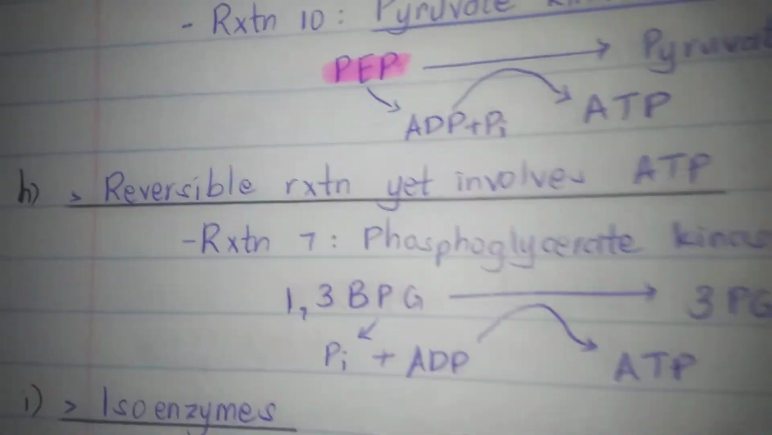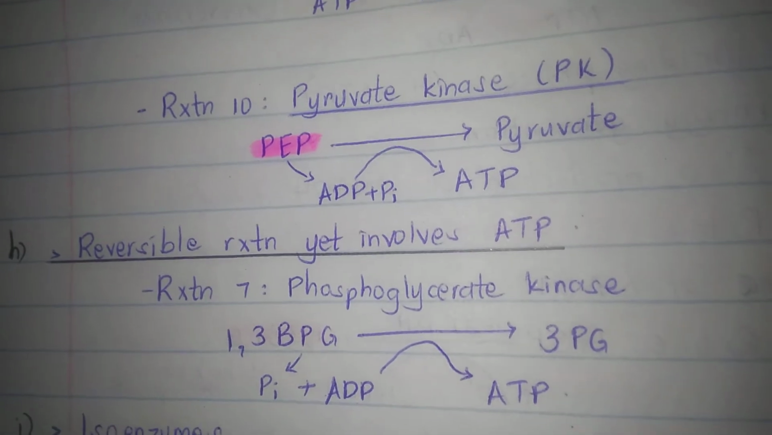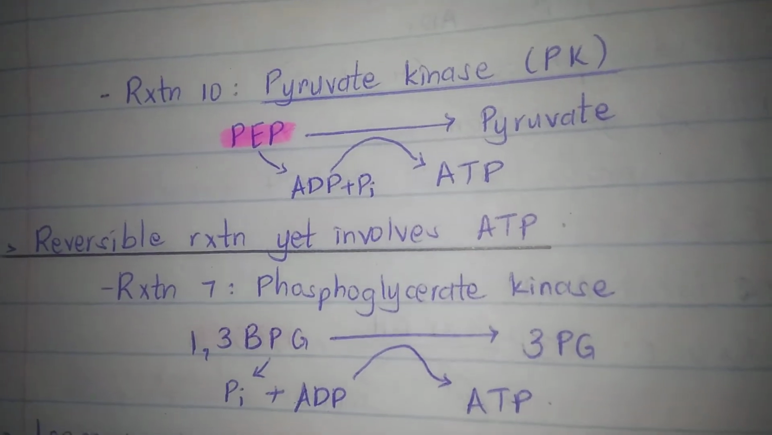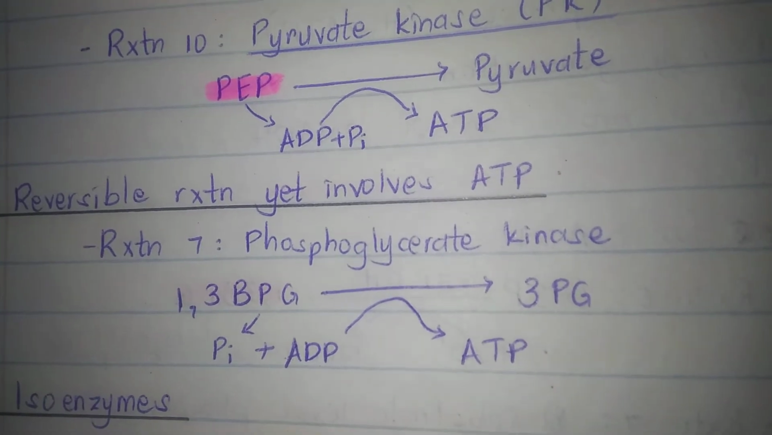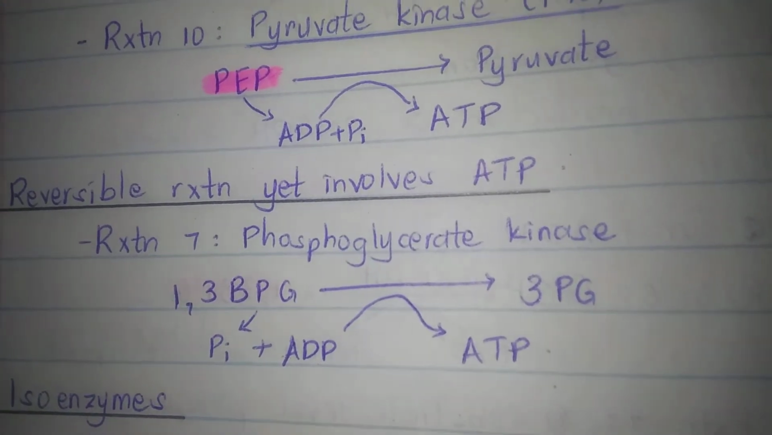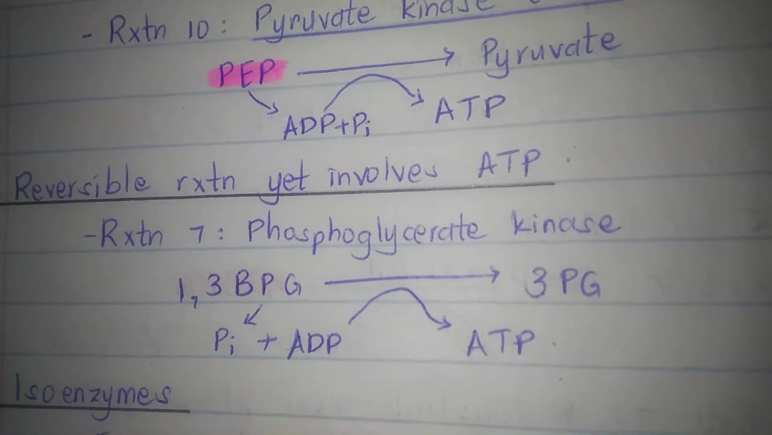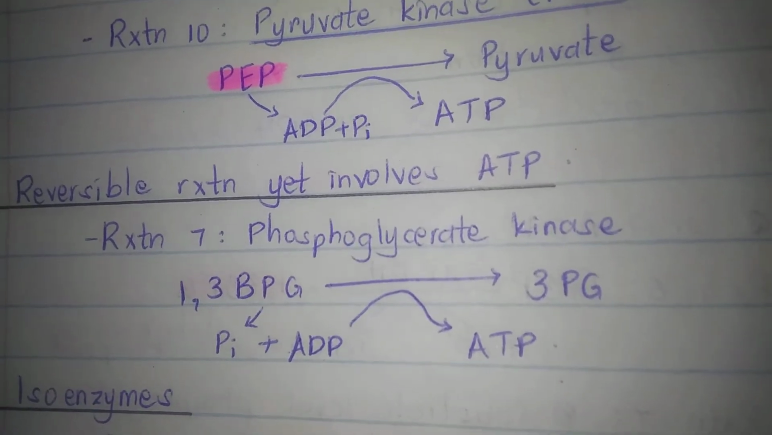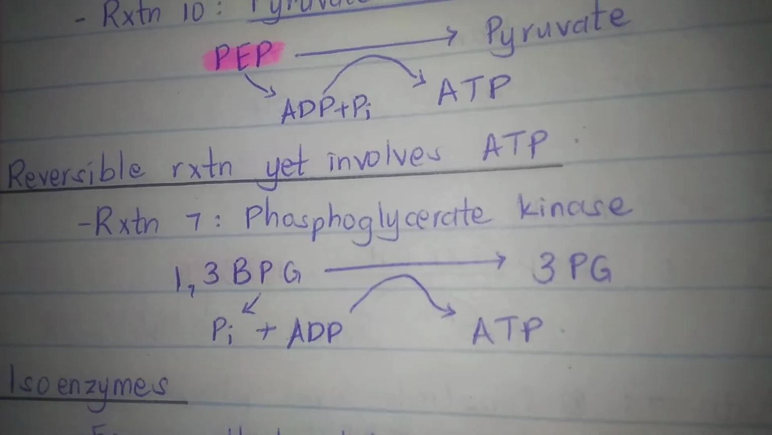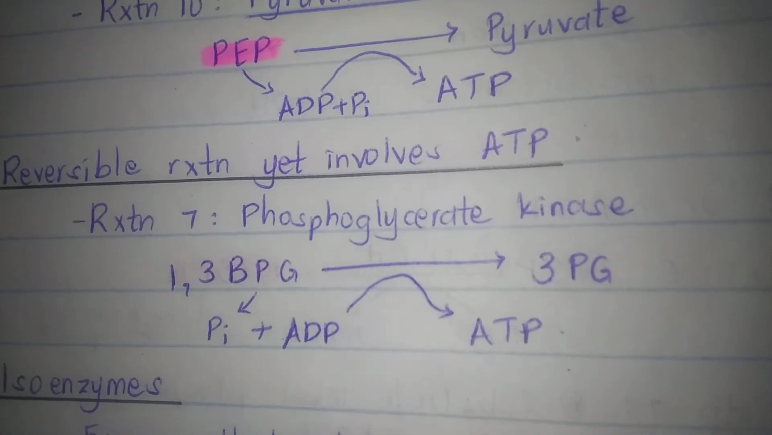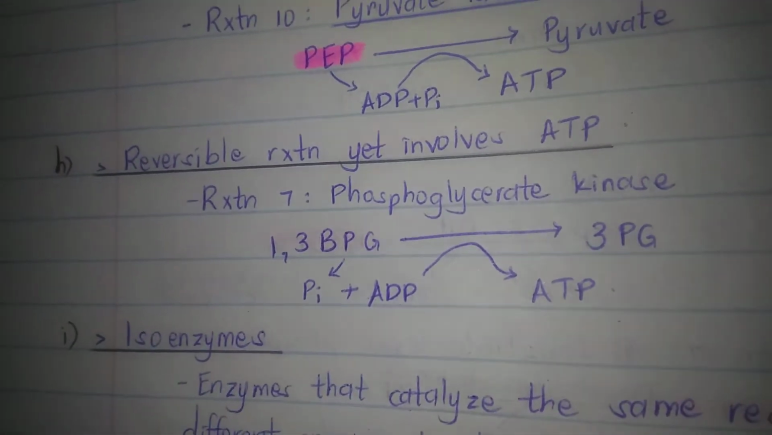The next question will be the reversible reaction of glycolysis, which involves ATP. So this is going to be reaction 7 of glycolysis, where we're going to have phosphoglycerate kinase as the enzyme, and 1,3-bisphosphoglycerate is going to be converted to 3-phosphoglycerate, and this 1,3-bisphosphoglycerate is a high energy compound. So of course here we're going to have substrate level phosphorylation, where ATP is going to be formed.